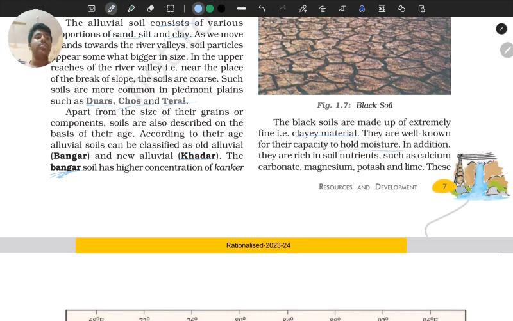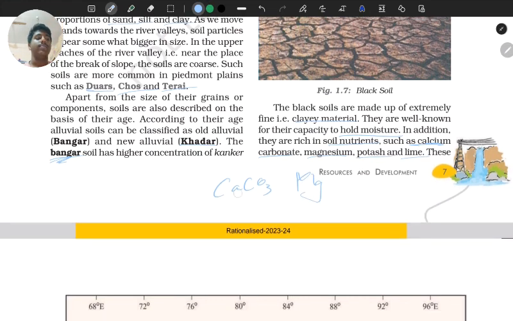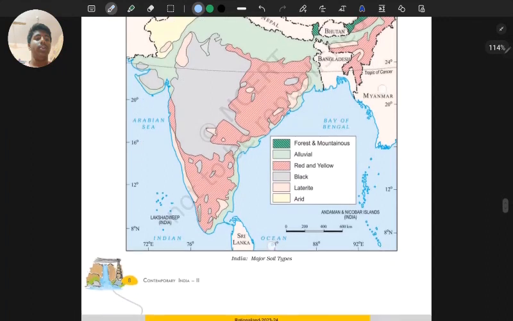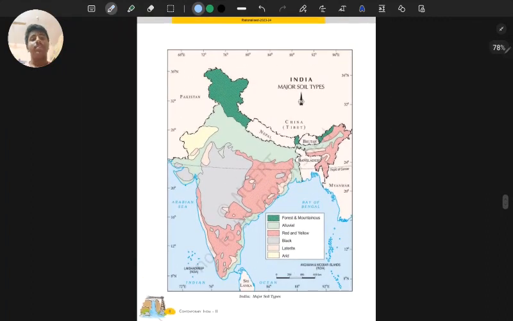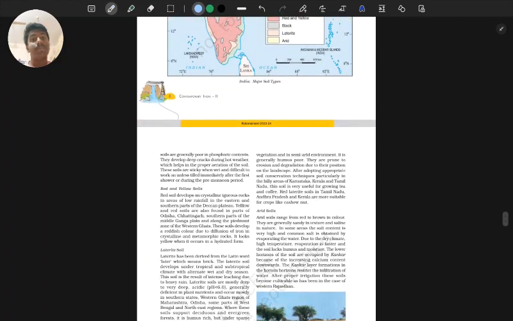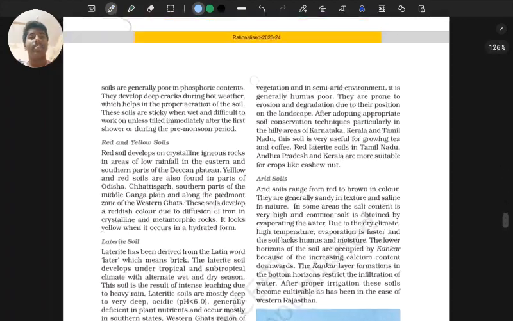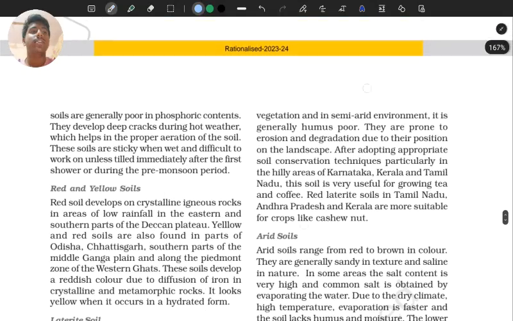In addition to, they are rich in soil nutrients such as calcium carbonate, CaCO3, magnesium, potash and lime. So we have this map. इस चैप्टर से मैप तो आएगी नहीं, तो इस पेज को skip कर लेंगे. ठीक है, किसी को बताना मत.